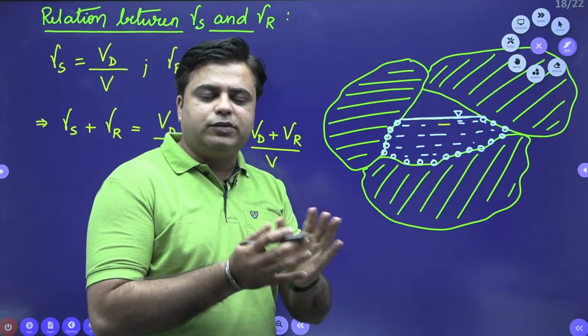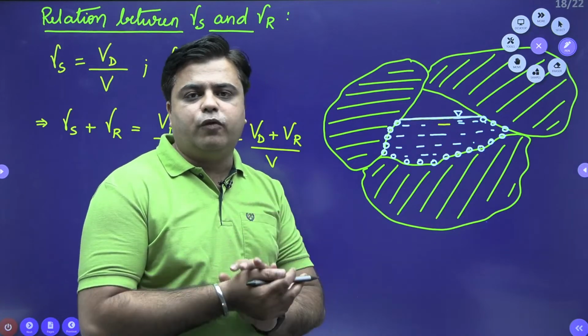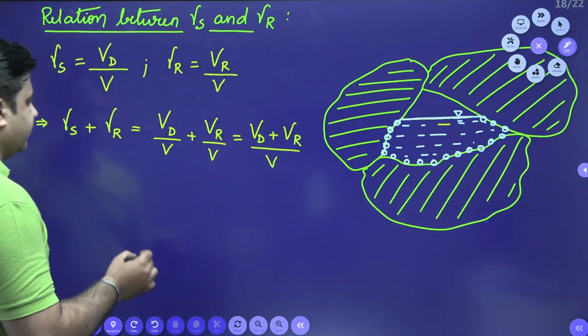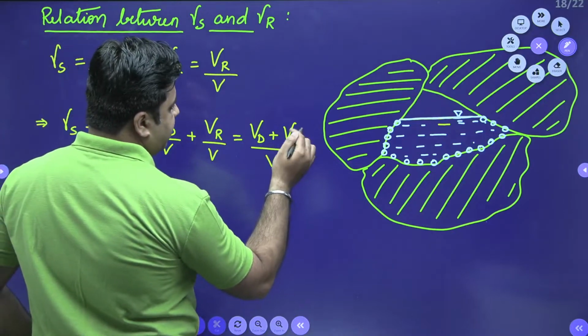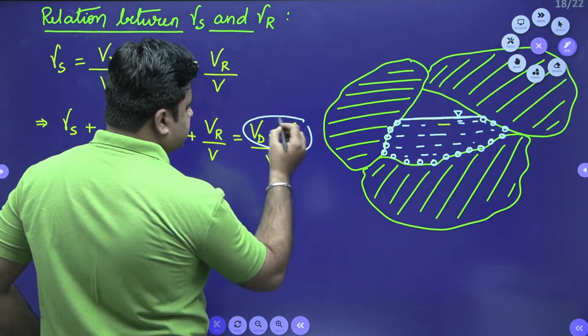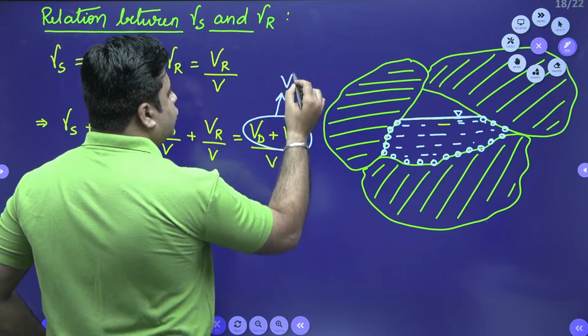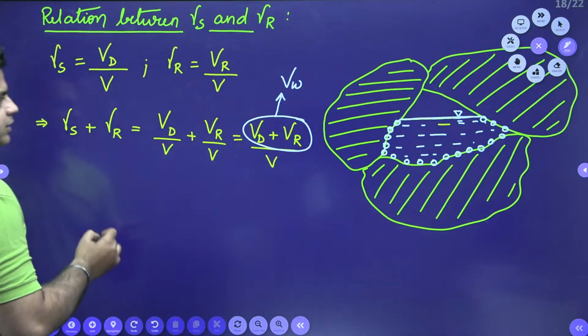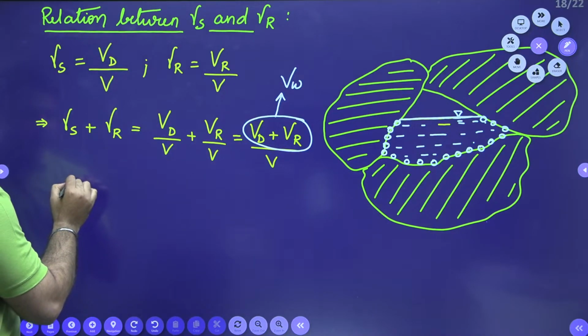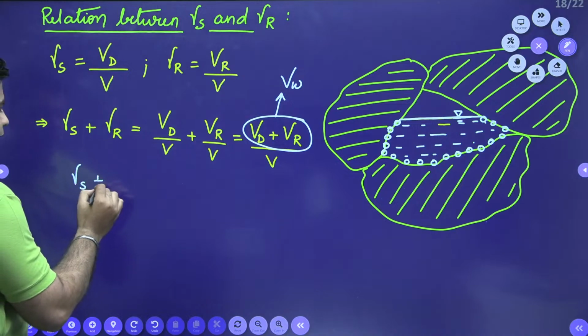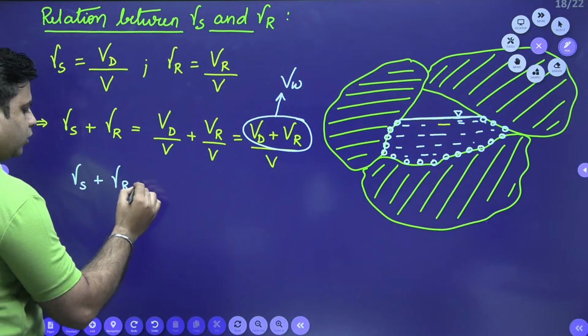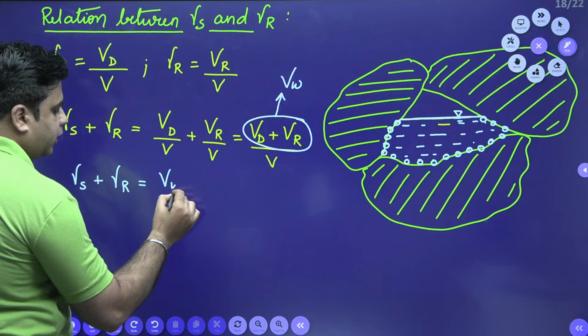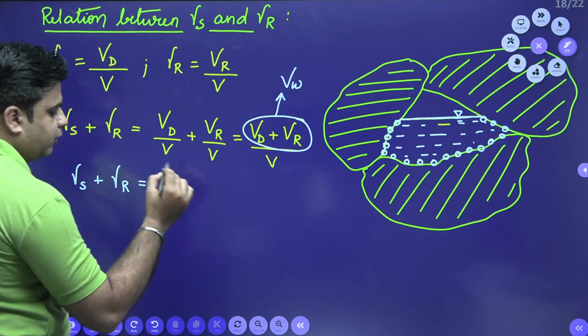So, Vd plus Vr is the total volume of water which is present inside the soil medium. So, gamma S plus gamma R is equal to volume of water divided by the total volume.